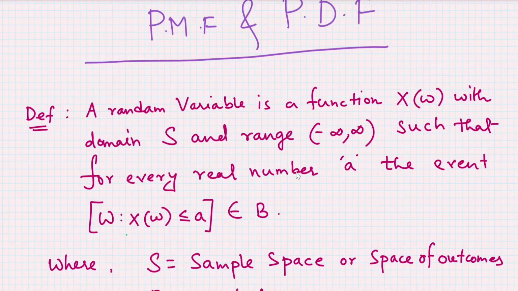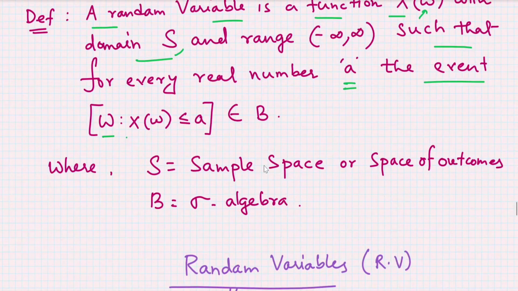So let us come to the definition of random variable. The definition says that a random variable is a function X from omega with domain S, and the range minus infinity to infinity, such that for every real number a, the event {omega such that X(omega) is less than or equal to a} belongs to B, where S is the sample space or the space of outcomes and B is some sigma algebra.